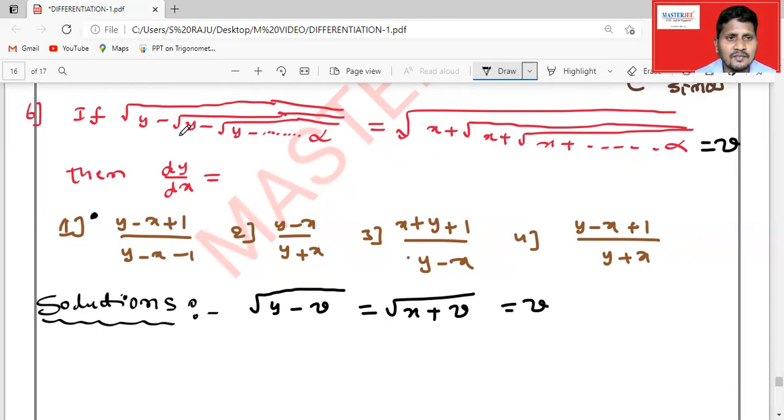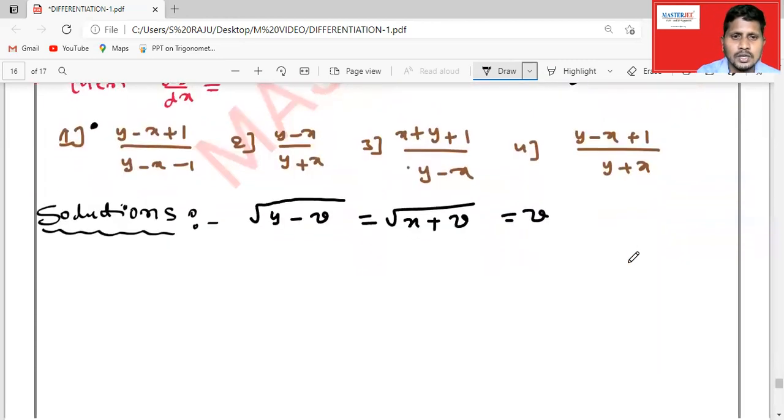Am I right? See, if you take this value, it is an infinite series. If you consider this again as v, it should not affect the given question, because it is infinite. If we avoid this one x, it should not give an effect. So this is also v, this is also v, because both the functions I'm equating to v.